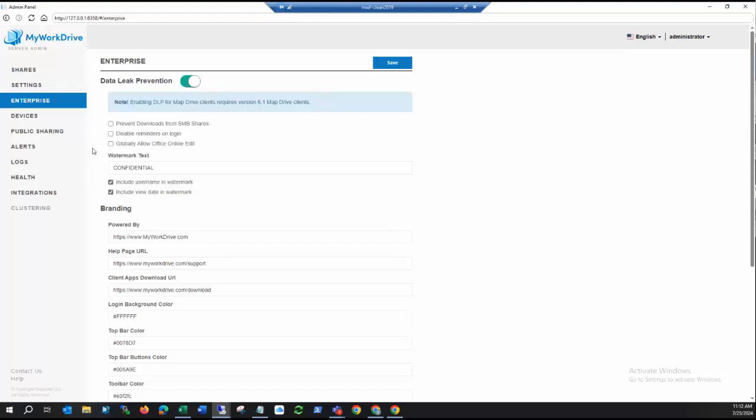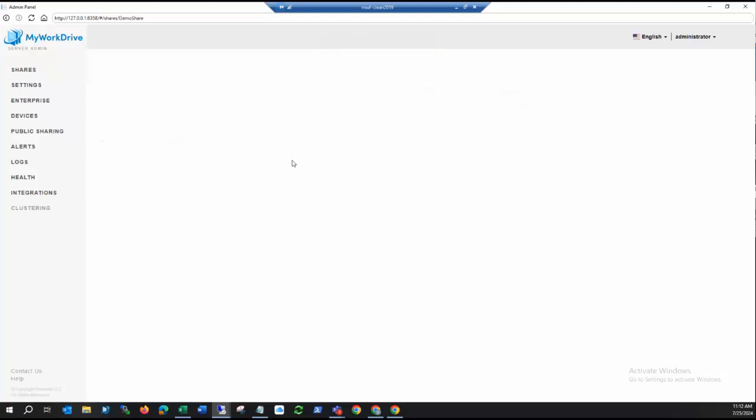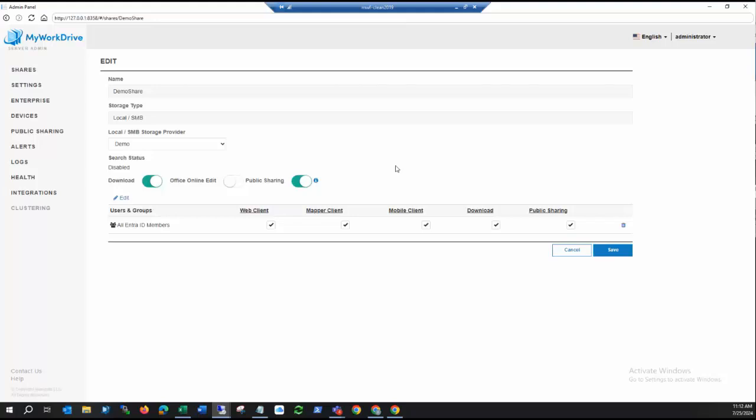So once I enable that, then when I go to actual shares, I'll have the ability to make some changes related to that share with data leak prevention. Notice Download came up here, and Office Online came up here as new options. And notice here I can actually specify by user group that I've configured on the share who's able to download.